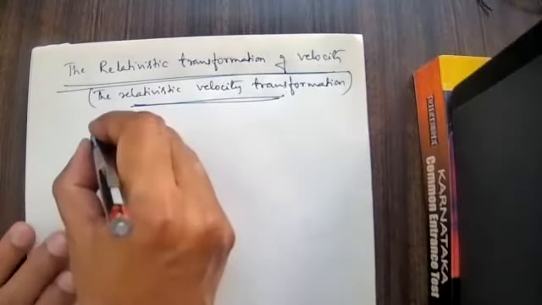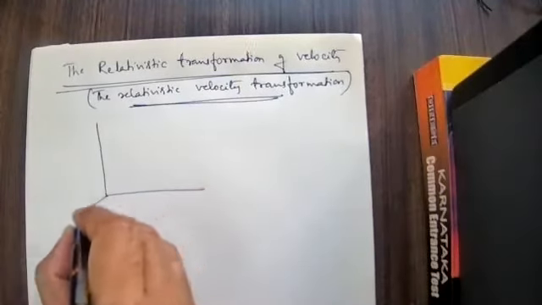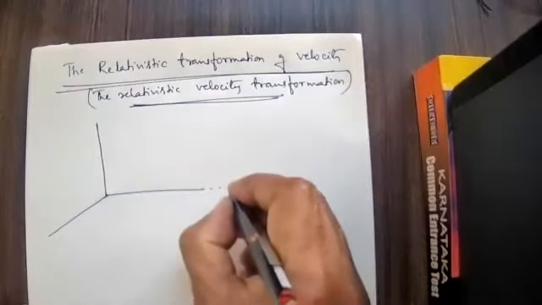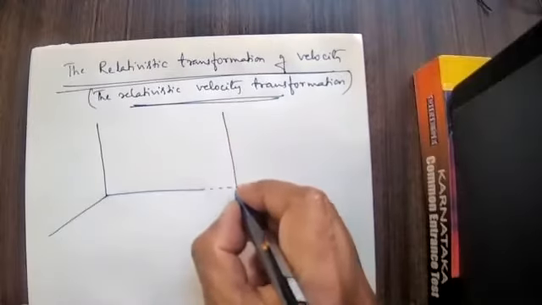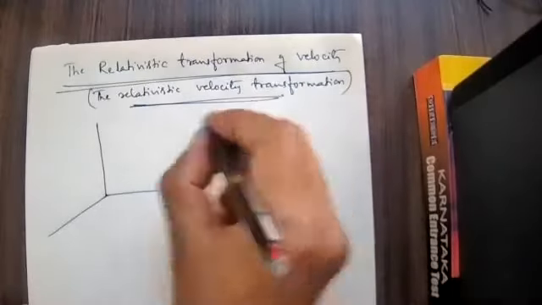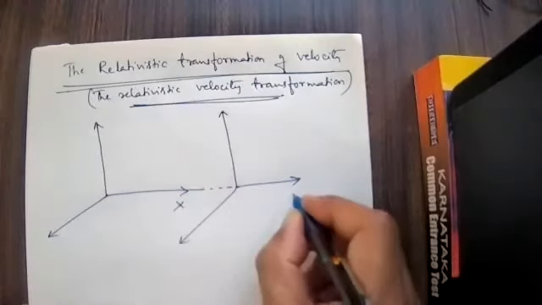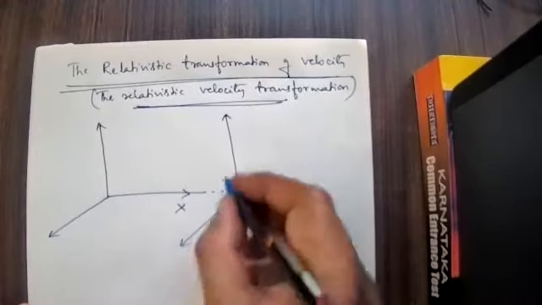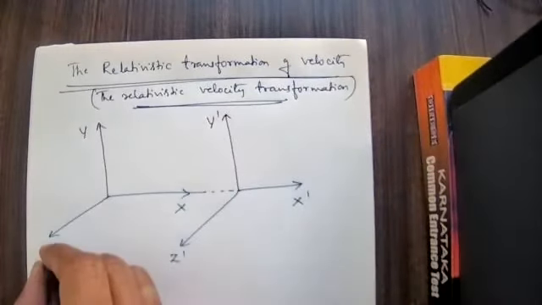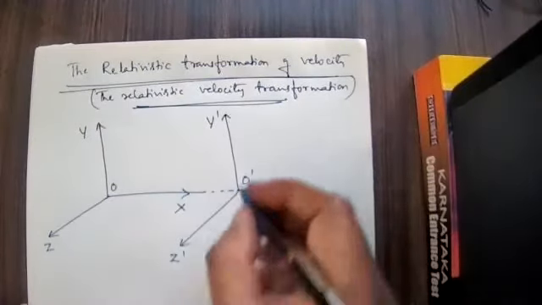Okay, to do so, let us consider two frames of reference. I will consider two frames of reference like this. This is one frame of reference. This is another frame of reference which is moving with a constant velocity. This is x dash, this is y dash, y, z dash, z. O is the origin here, and here O dash is the origin.